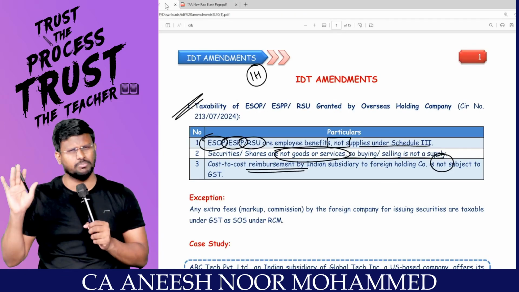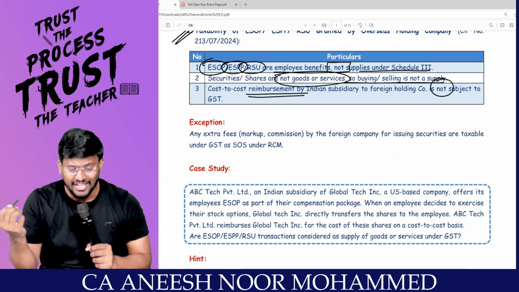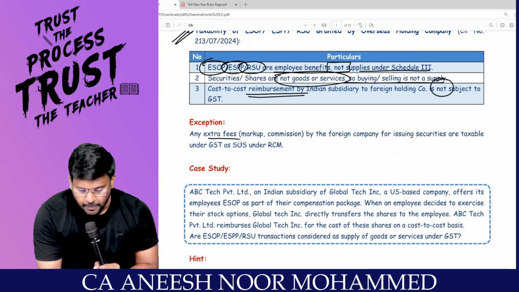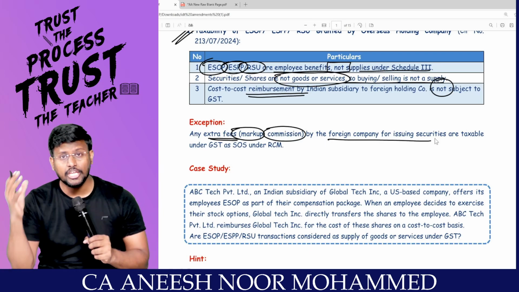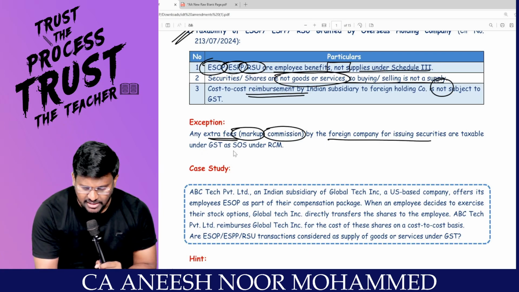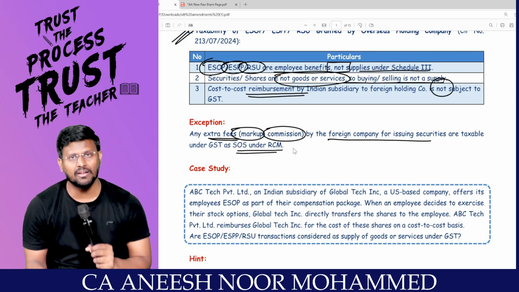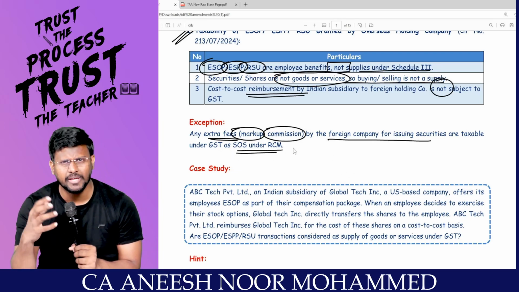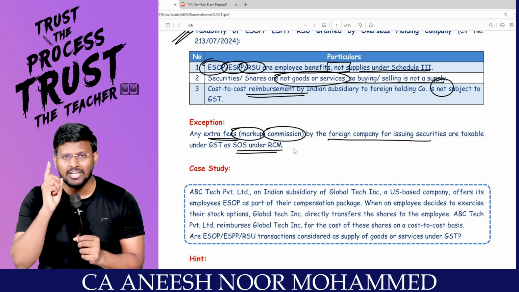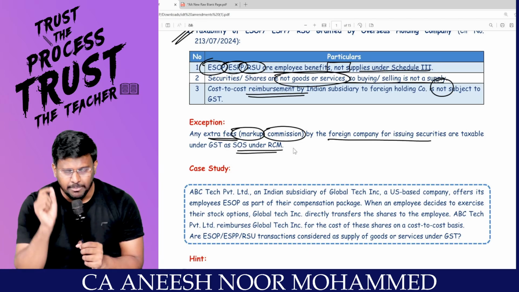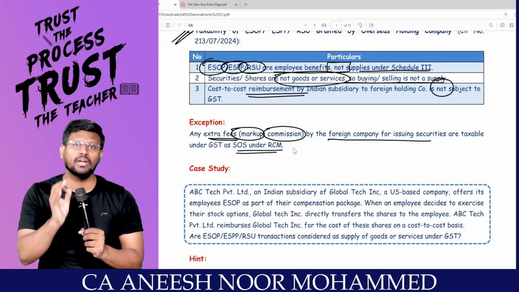Sir, if the subsidiary company paid anything extra, any extra fees, markup or commission to the foreign company for issuing securities, then it is taxable under GST as supply of services under RCM. If the subsidiary company is paying something extra, then, my dear lovable students, it will be treated as consideration. It will be treated as importation of services. Sir, hence the subsidiary company will be liable to pay tax on RCM.